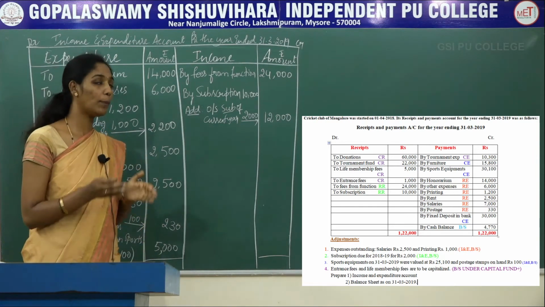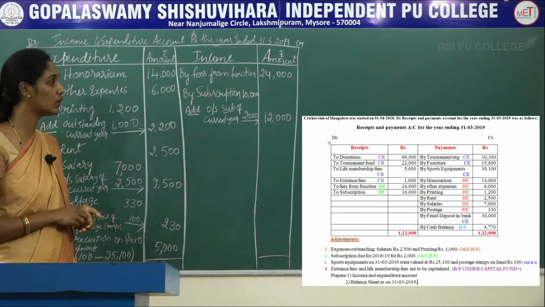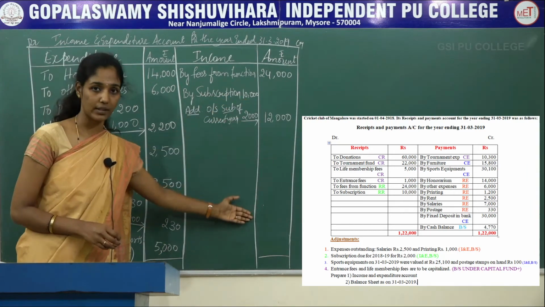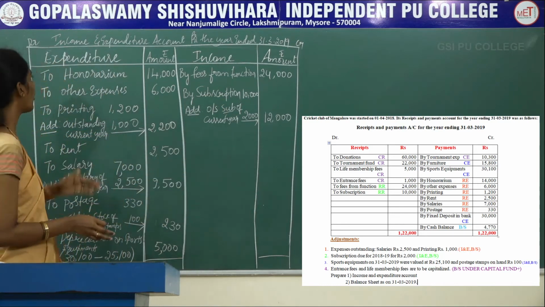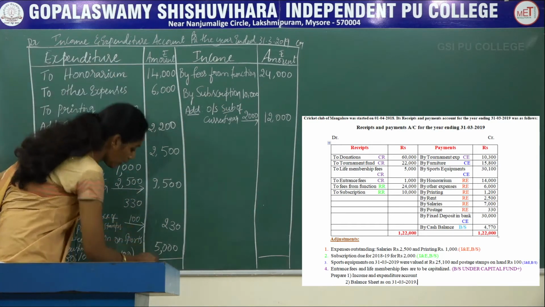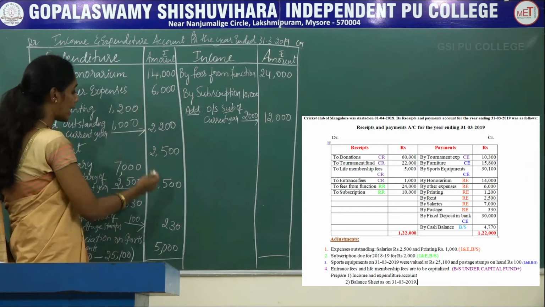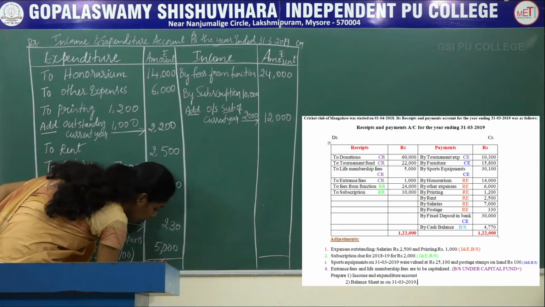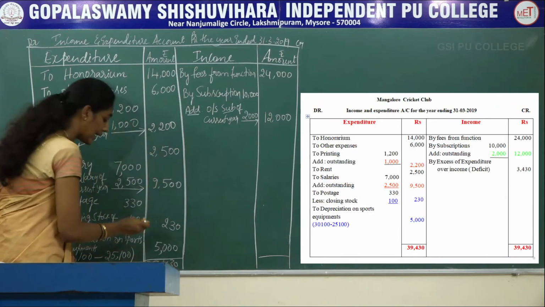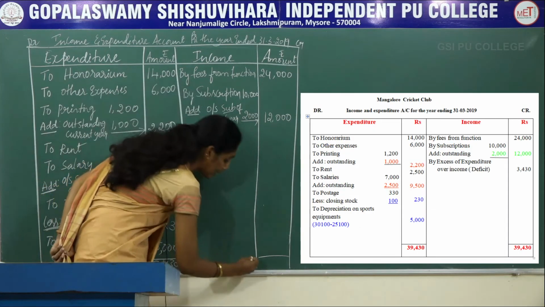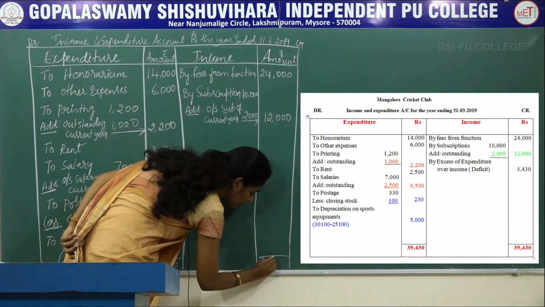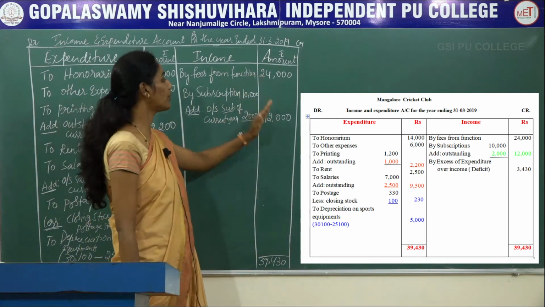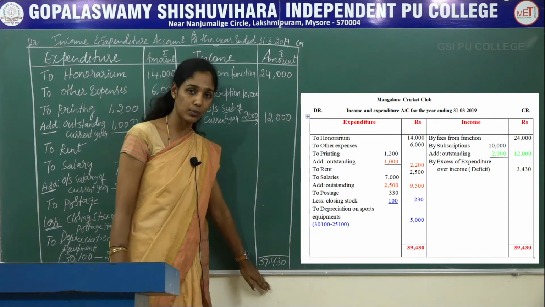So here in your present problem, you can observe the total of debit is more than the total of credit. So first you have to total the debit. When you total the debit side, it comes to 39,430. Write the same total on the credit side, 39,430, and then deduct the total of income from the total of expenditure.